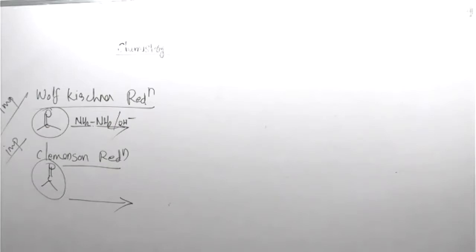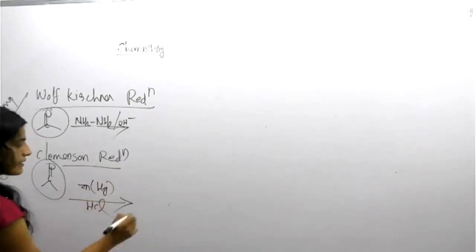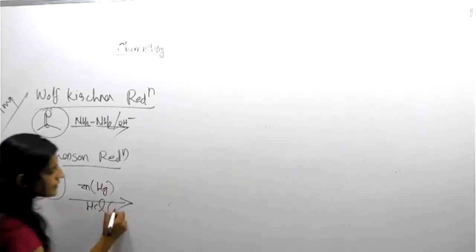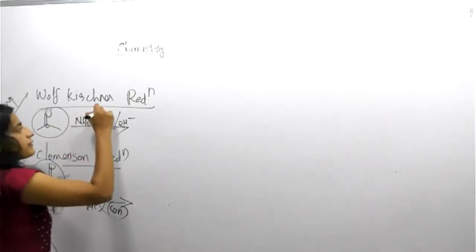So what about the other one? Here, zinc in mercury and HCl. This is the difference between the two reagents. The first contains hydrazine. The second one contains concentrated HCl, in the presence of zinc-mercury mixture, having HCl, but concentrated HCl. So reagent-wise they are different.